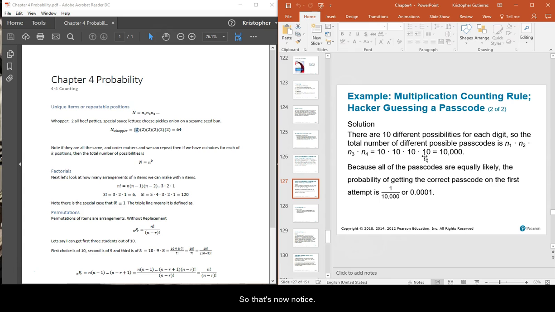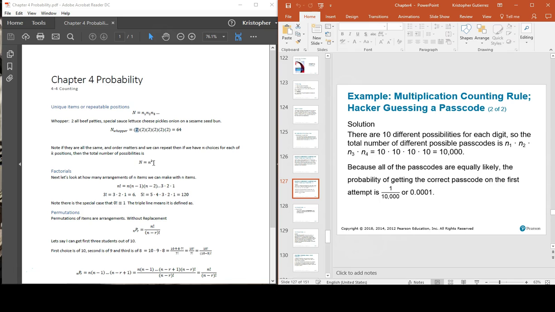Now notice that if we had k positions, so instead of just 4, we had k positions, then the number of total possibilities would be n, the number that each digit could be, which is 10, to the k. In this case, it's 10 to the 4th. But if we had 1,000 digits, that would be 10 to the 1,000.